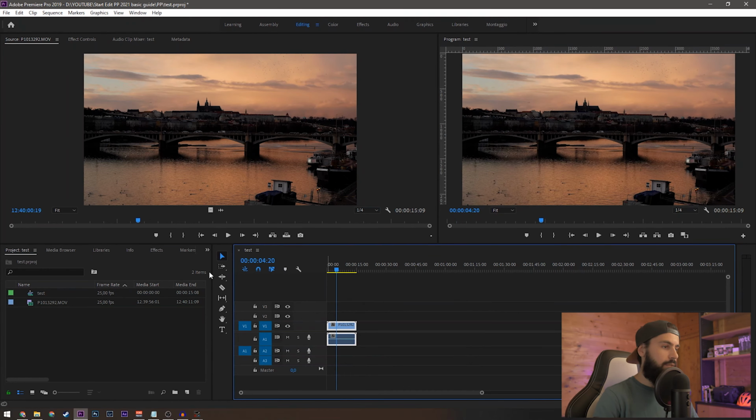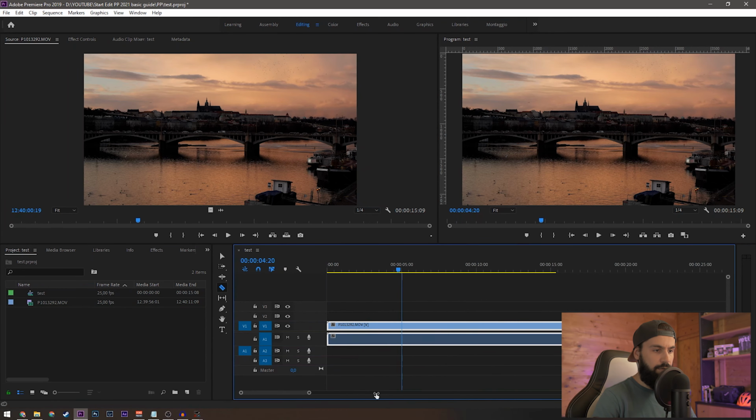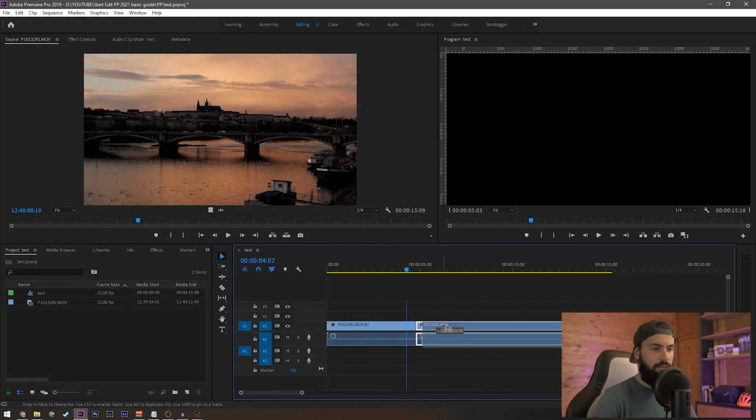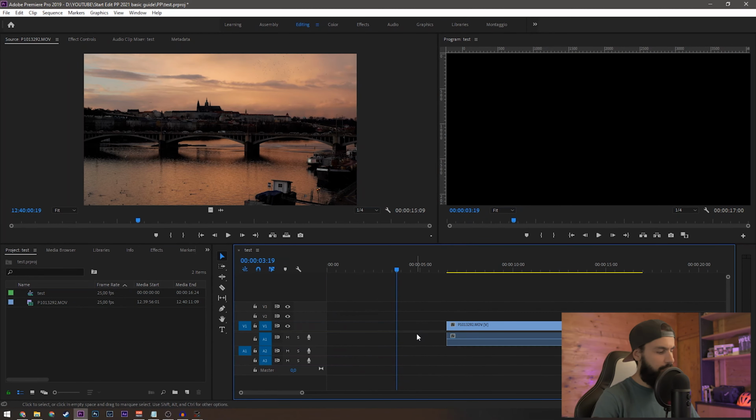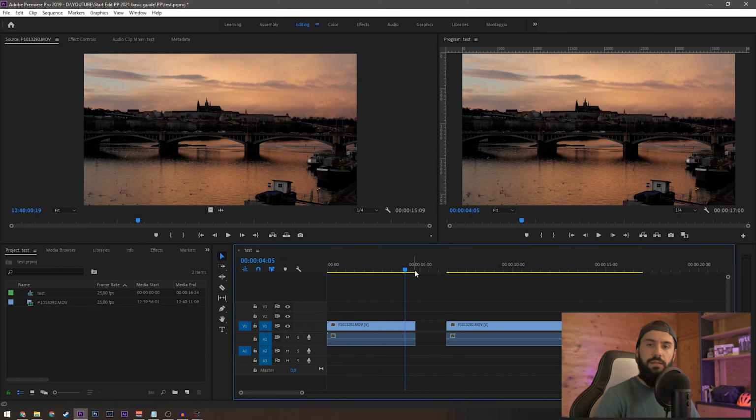To cut your clip, you just hit this blade right there, this little icon right here. So you can click this, or you can just press C on your keyboard. You can zoom the clip right here, you can see, and just make your cut. You click on the clip and the tool cuts your clip. So you can see the clip now is split. So I can move around the two parts, or maybe I can just delete one like this. And this is how you cut the clip.